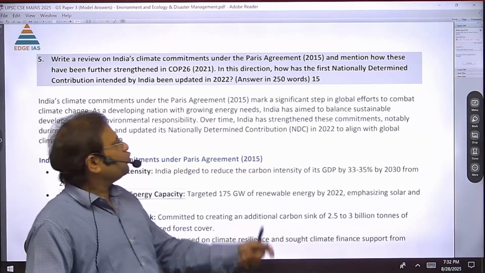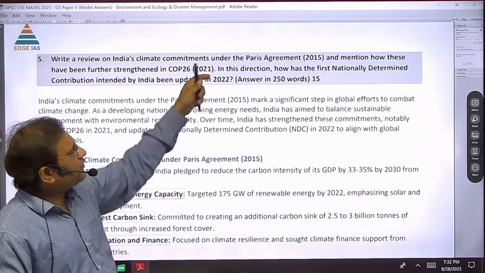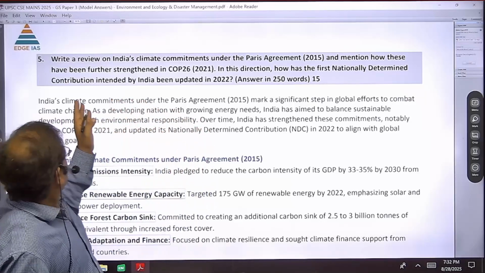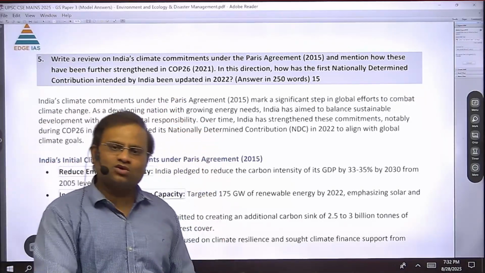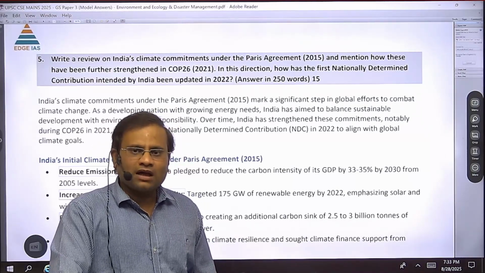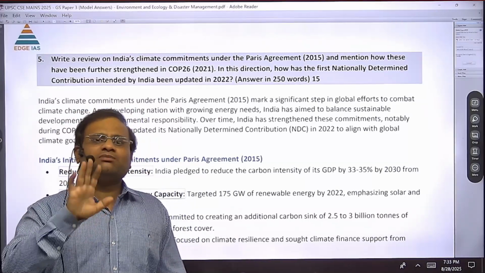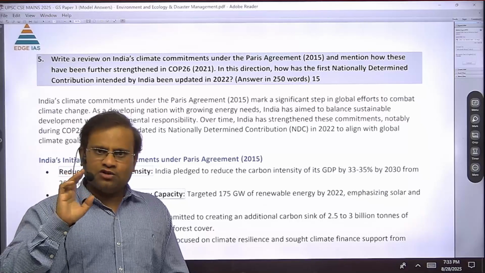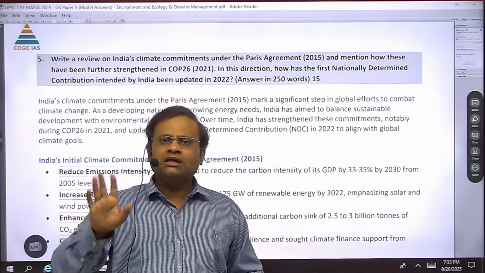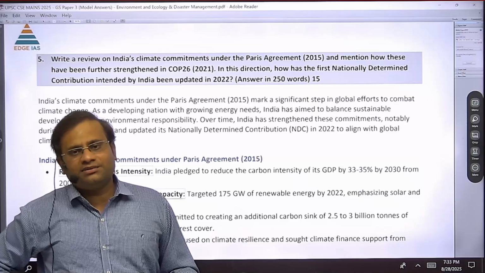But what happened in 2021, at Conference of Parties 26 of UNFCCC, which took place in Glasgow? India joined and revised its NDC. We came out with five targets, which we call the Panchamrit. You can see the Panchamrit everywhere; it is a simple issue, every student knows that. Panchamrit means five targets, one of them being achieving carbon neutrality by 2070.